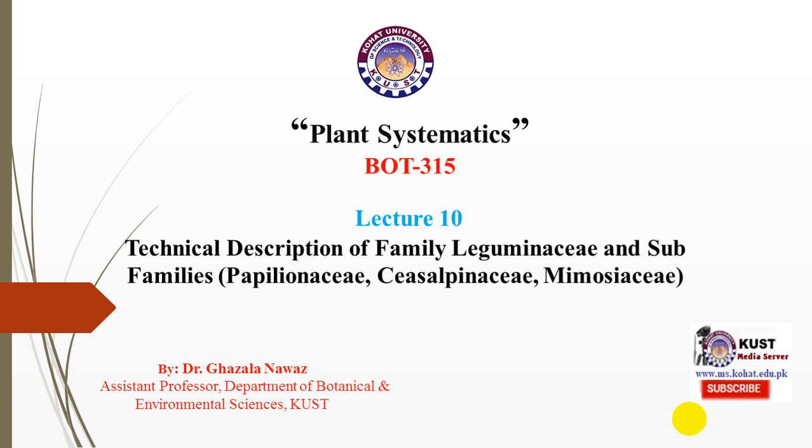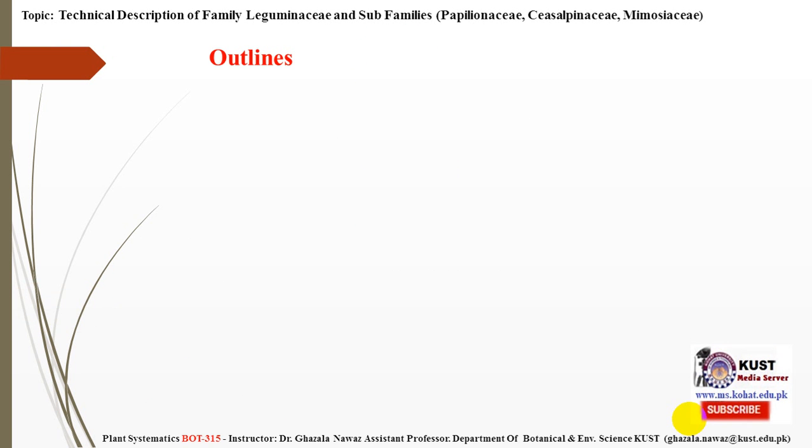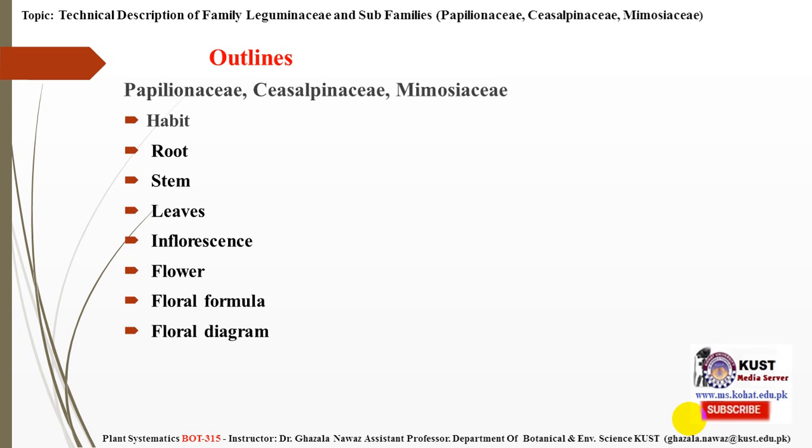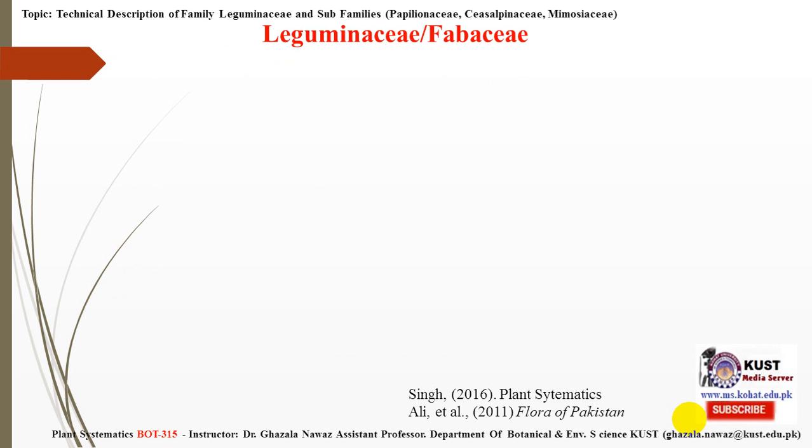We will move towards the outlines that will be discussed today: Papilionaceae, Caesalpinaceae, Mimosiaceae. These are the three subfamilies of the family Leguminosae. We will discuss their habit, root, stem, leaves, inflorescence, flower, floral formula, and floral diagram. So first of all, we are going to discuss the Leguminosae or Fabaceae.